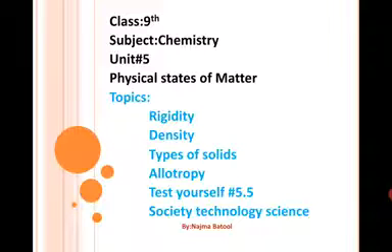Today we are going to discuss chapter number 5, physical states of matter. You have already learnt about gaseous and liquid state of matter. Today we will discuss about the properties of solid state of matter.